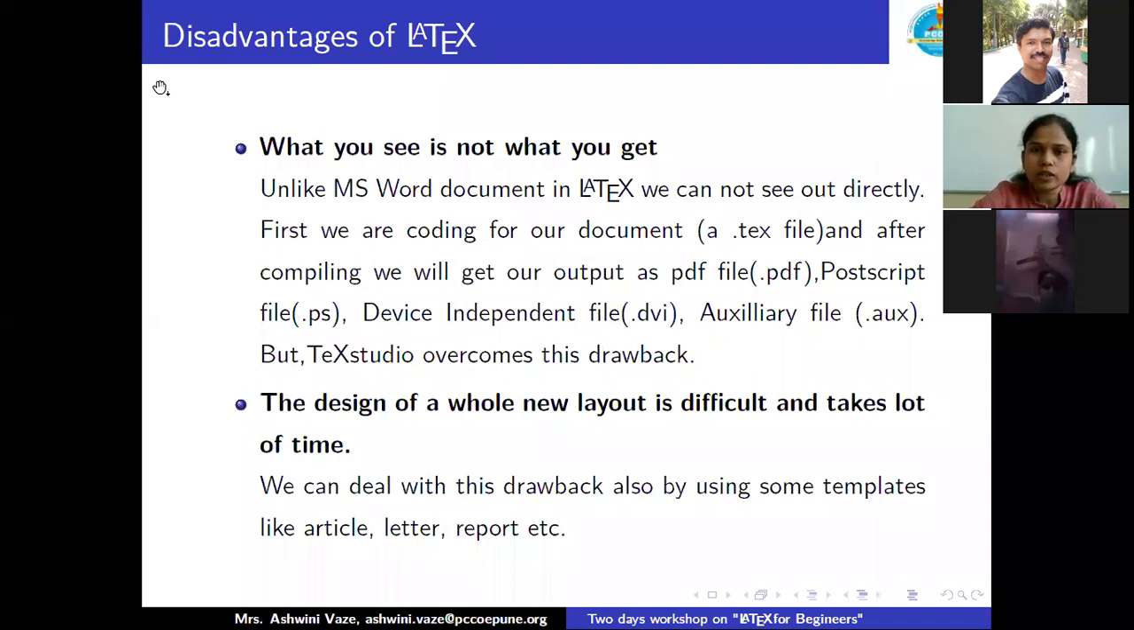Then the second question one may ask is that the design of a whole new layout is really difficult and takes a lot of time in LaTeX. But that is not the case. We can deal with this drawback also by using some ready-made templates, or we can download templates like article, letter, report, and many more which are available on Google also. So we'll discuss all of these aspects meanwhile.